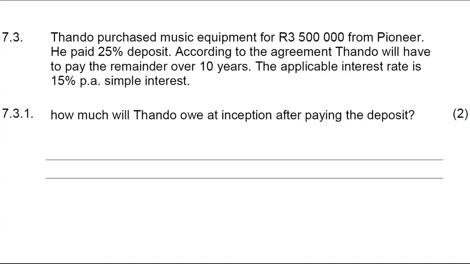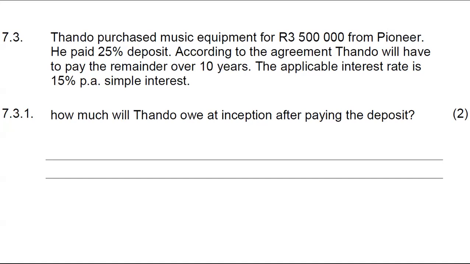At the inception, it will be when Tando took this loan. Okay, so it's not really a loan as such. It's Tando buying equipment on credit and paying whatever he will be owing over a 10-year period. However, the cost of this equipment was 3.5 million, and Tando paid a 25% deposit, meaning that Tando doesn't owe the full 3.5 million. Tando will only owe 75% of the 3.5 million.